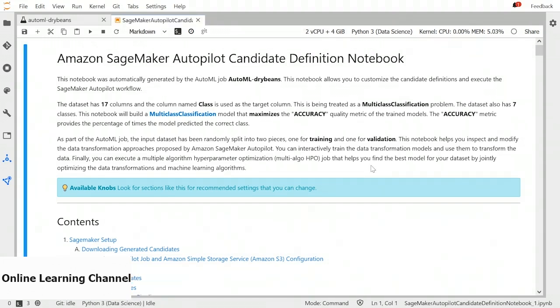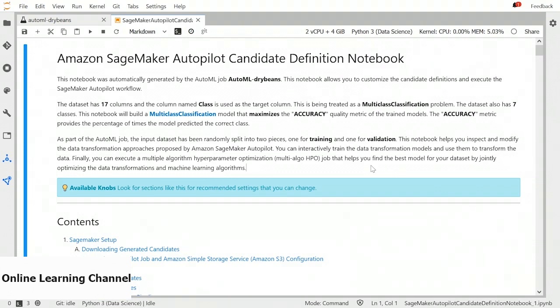This notebook provides us the workflow of our Autopilot job. We can also customize the candidate definitions and execute the workflow ourselves. So this is a good starting point to work with SageMaker's Autopilot. And all the models, all the tuning jobs work to maximize the accuracy. That is the quality metric for the trained models. In the process of the AutoML job, the input dataset was randomly split into two pieces, training and validation.